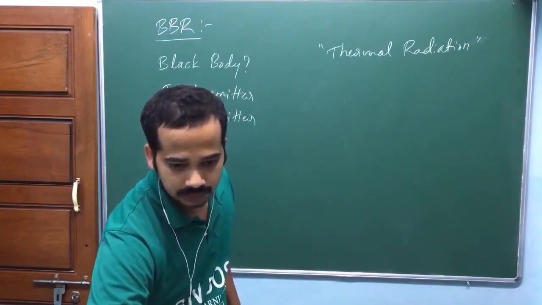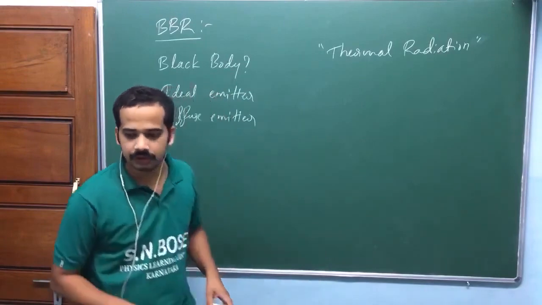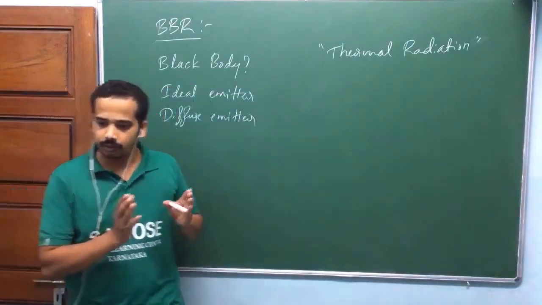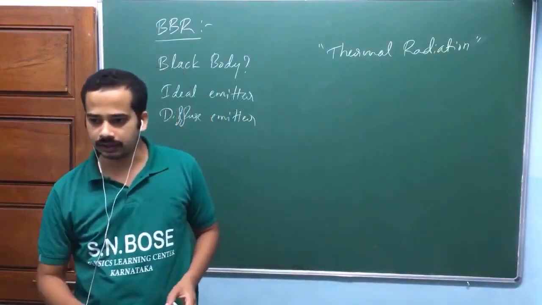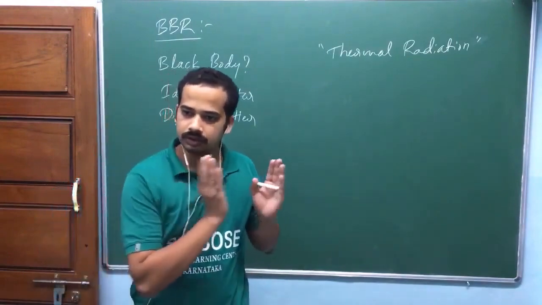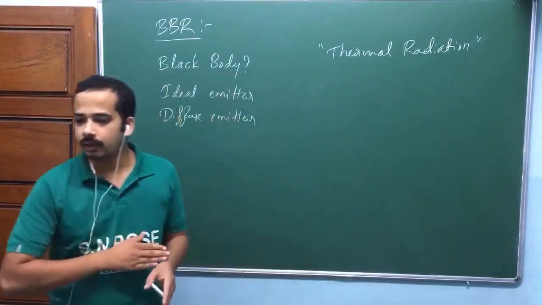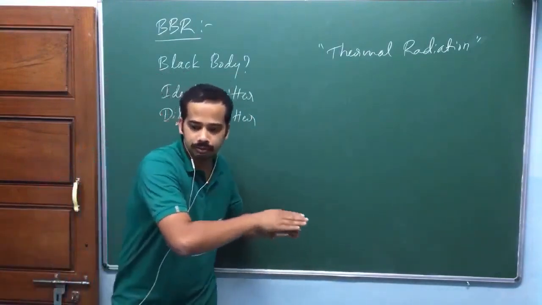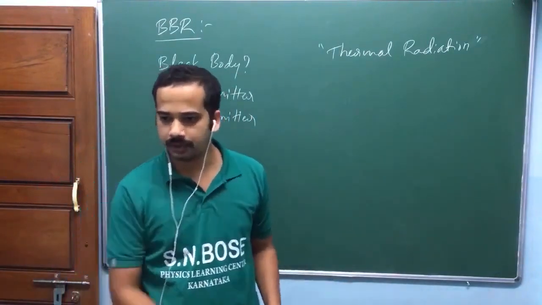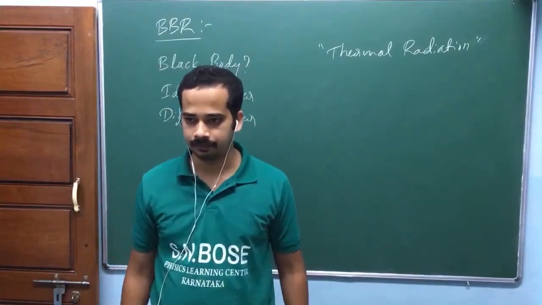Can you grab the word diffuse? It's a diffuse emitter. That means it will not emit more in one direction and less in another direction. It will emit the same intensity in all possible directions. Later we pass that radiation through a prism or spectrograph, then we observe the spectrum.